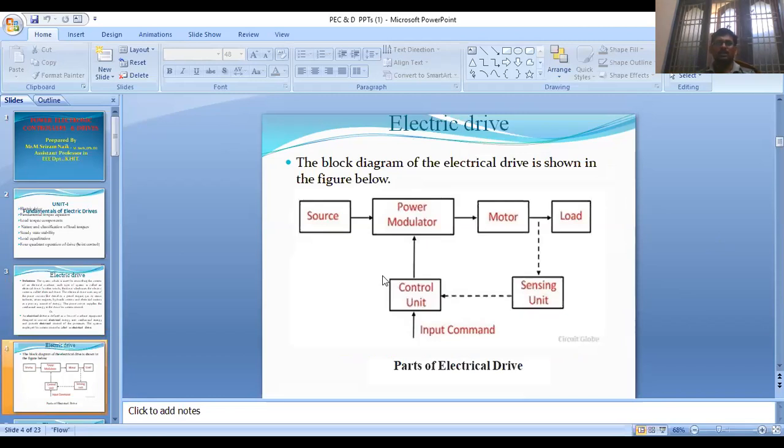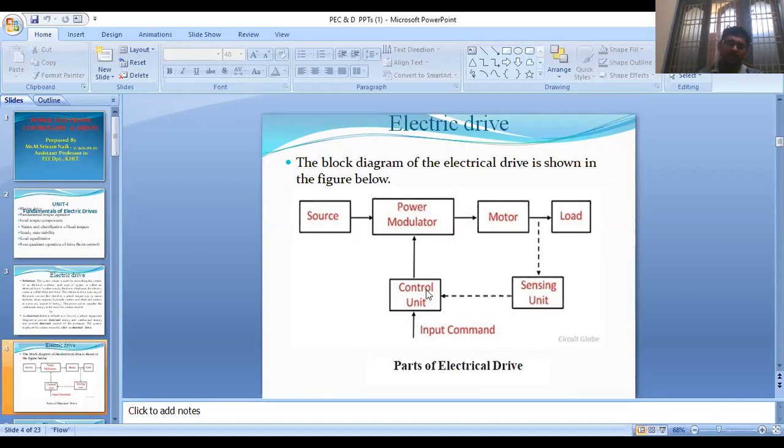Next, coming to the block diagram of an electric drive. The block diagram consists of the source, that is the energy source available at the input, the power modulator, motor, load, sensing unit and control unit. The source means either an AC source or a DC source.